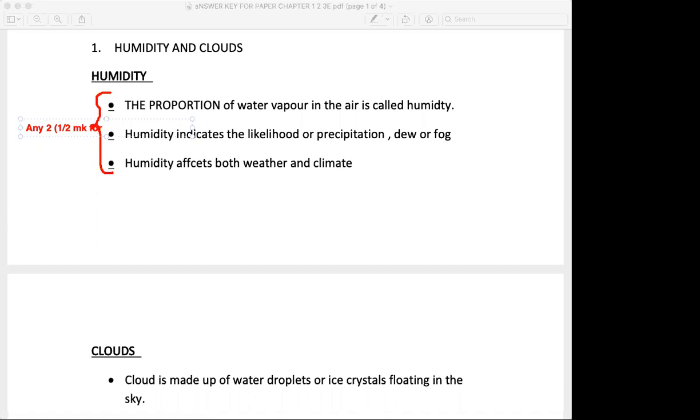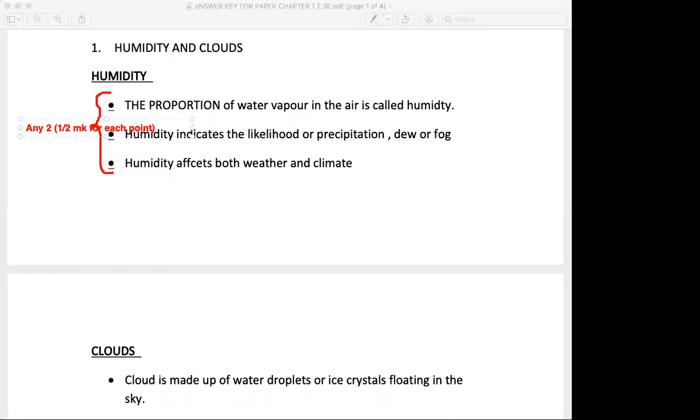You will get half a mark for each point. So for the 2 points of humidity, you will get 1 mark. Am I clear with this? I repeat again, in front of you there are 3 points. You can write any 2 points, half mark for each point. So for 2 points of humidity, you will get 1 mark.